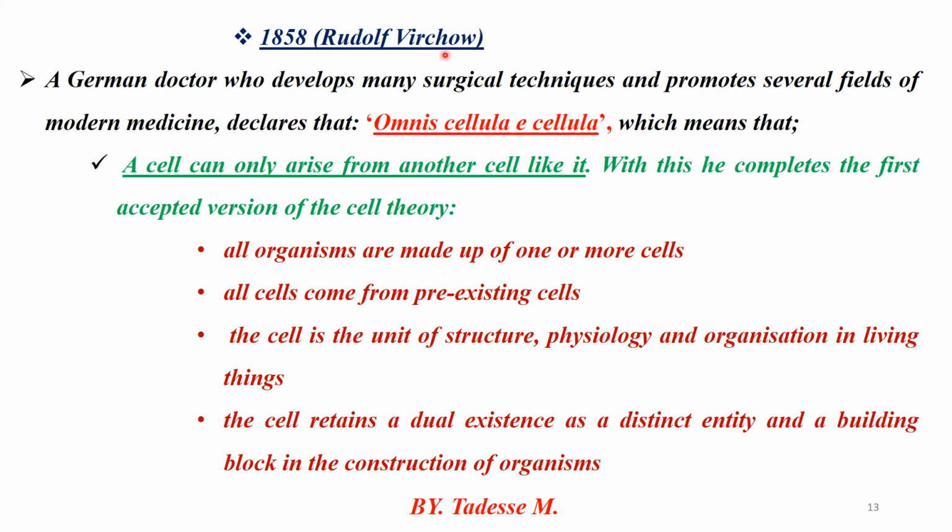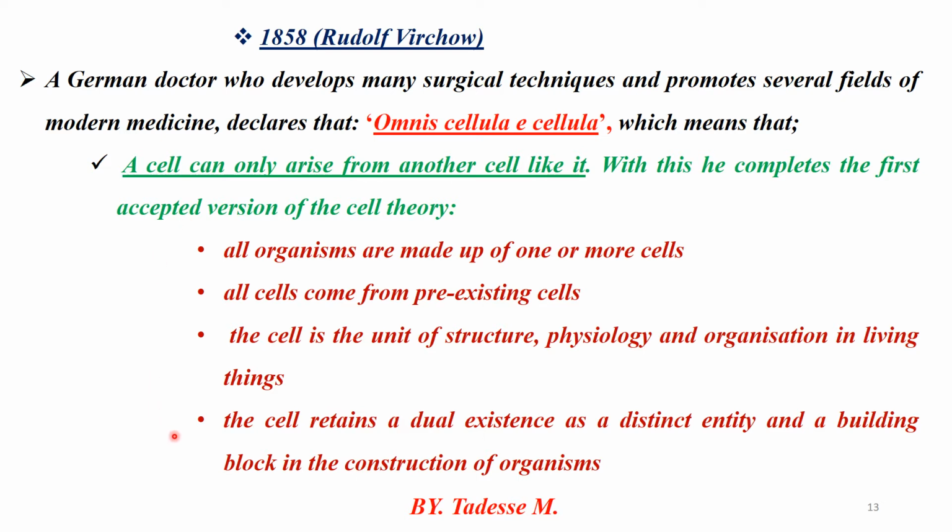The final one is Rudolf Virchow, the most famous scientist directly linked with the modern accepted cell theory, which says omnis cellula e cellula, which means all cells can only arise from another cell like it. He proposed the following: all organisms are made up of one or more cells. True. All cells come from pre-existing cells. True. The cell is the basic structure and function of life. True. Also, the cell retains dual existence: synthesis and building blocks, the construction of the organism.